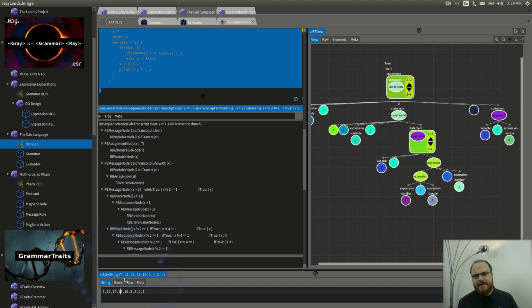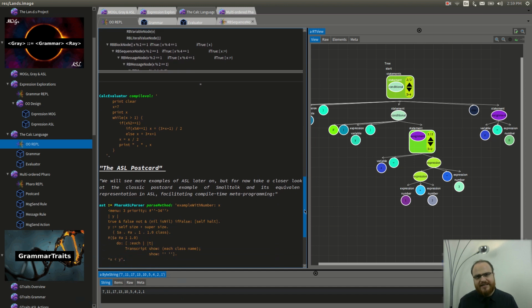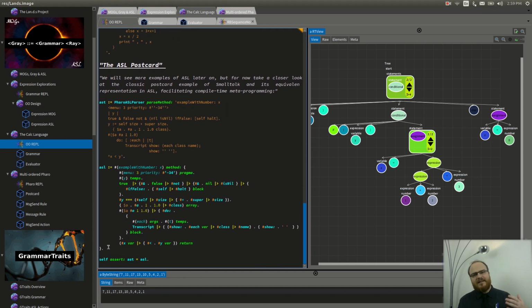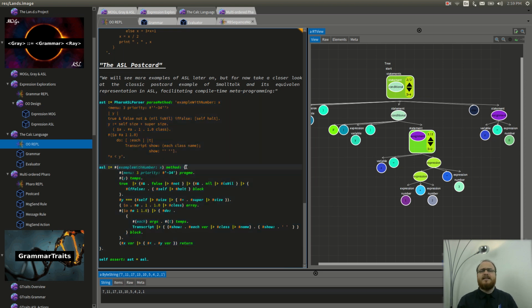We will see more examples of ASL later on, but for now take a closer look at the classic postcard example of Smalltalk and its equivalent representation in ASL. ASL encapsulates the creation of ASTs through a familiar syntax that reifies the semantics of the underlying platform as metaprogramming operators for method creation, invocation, variable and literal definition, mutation, context manipulation, etc. This way the language designer can naturally express the compiled language semantics almost as easily as writing an interpreter.